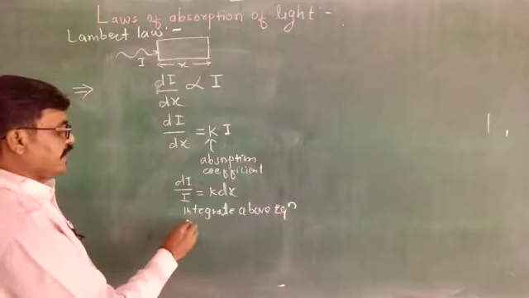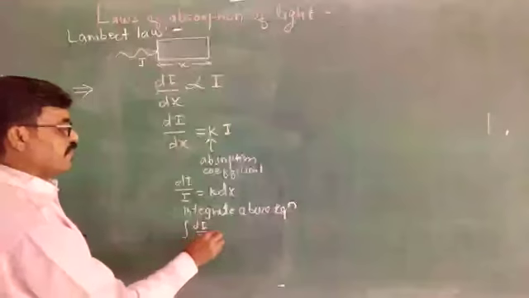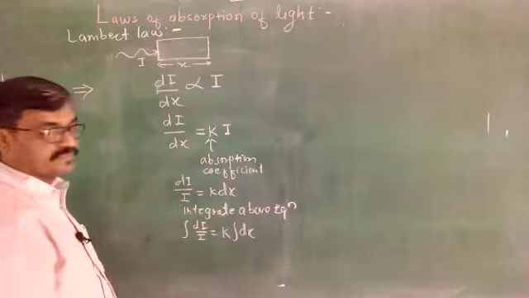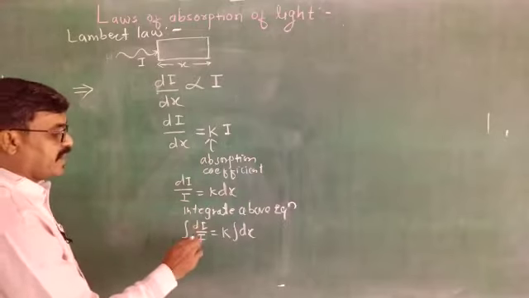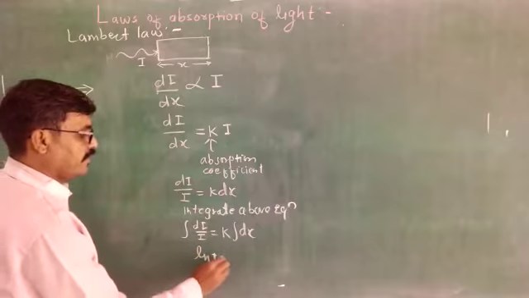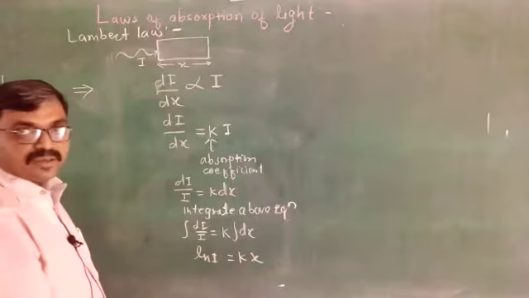That is integration of dI by I, here k is constant, that's why integration of dx. Now further integration of dI by I will be ln I, that is equal to k into x.